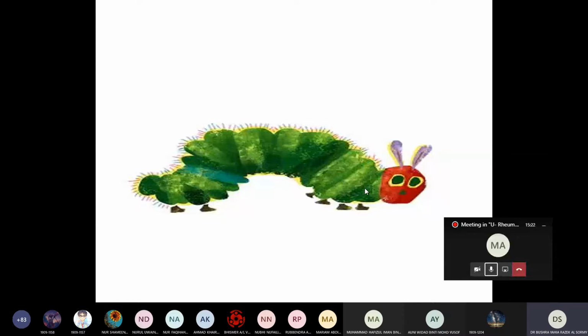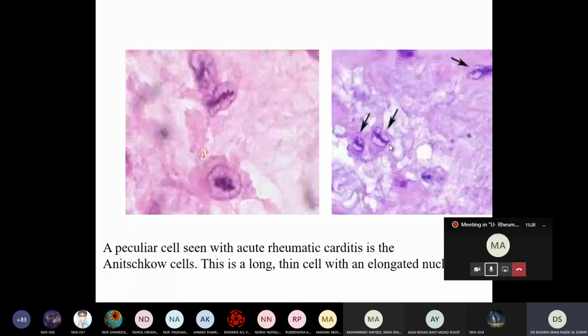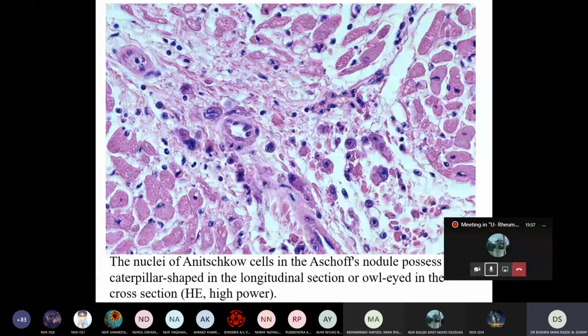See, I can show you. Look at this caterpillar, the same as the nuclei of the macrophage. See, the chromatin is irregular and forms a caterpillar fashion. So these are Charcot cells, which are pathognomonic of rheumatic heart disease. Okay, understood? Understood?